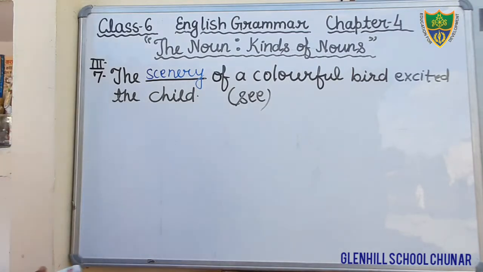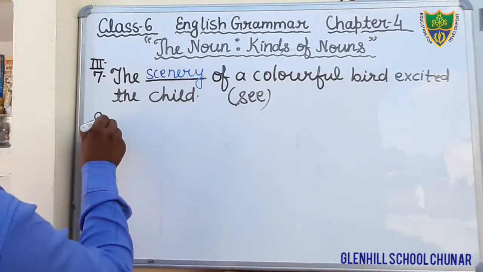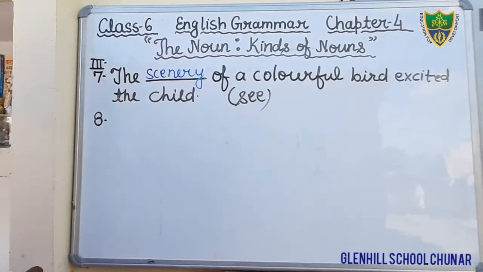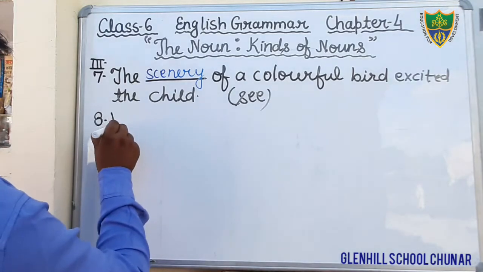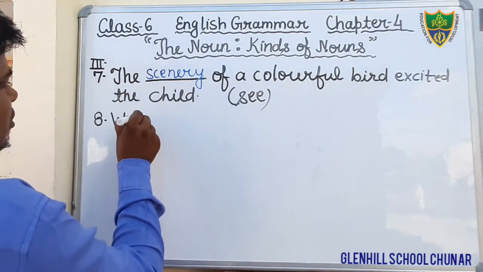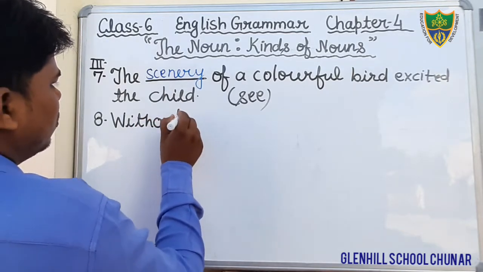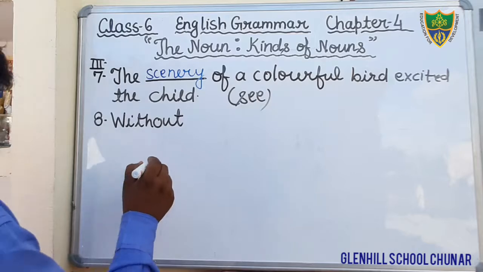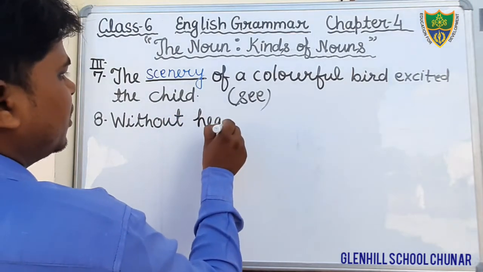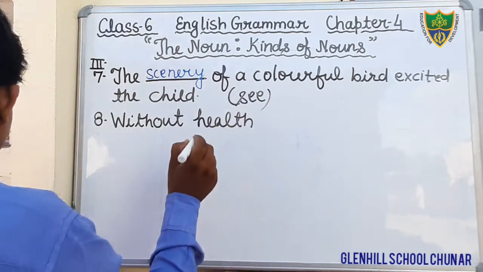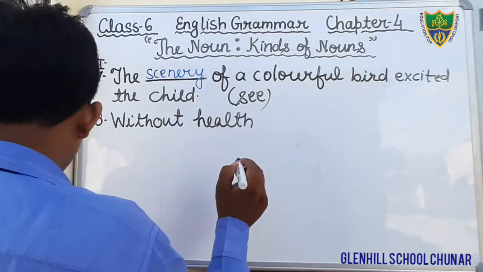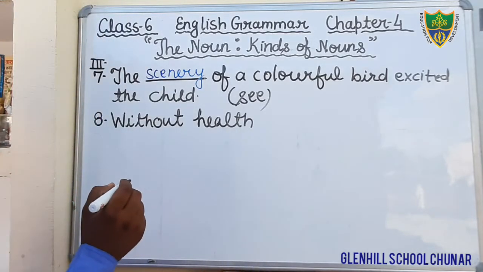Question number 8. What is question number 8? Without health there is no happiness. This question is already given on page number 18 of your English grammar book.